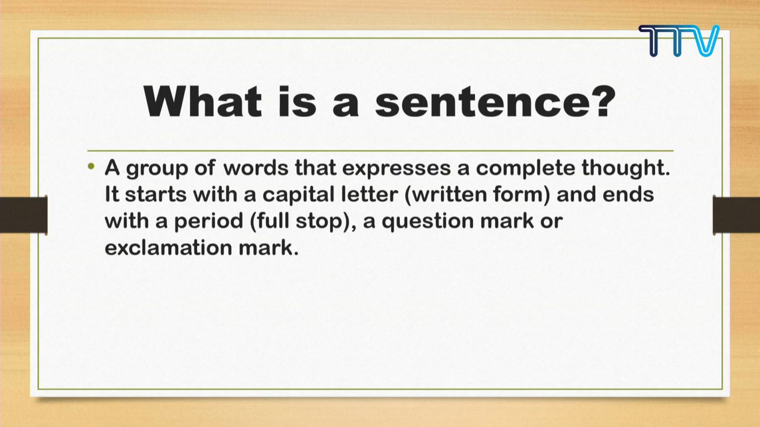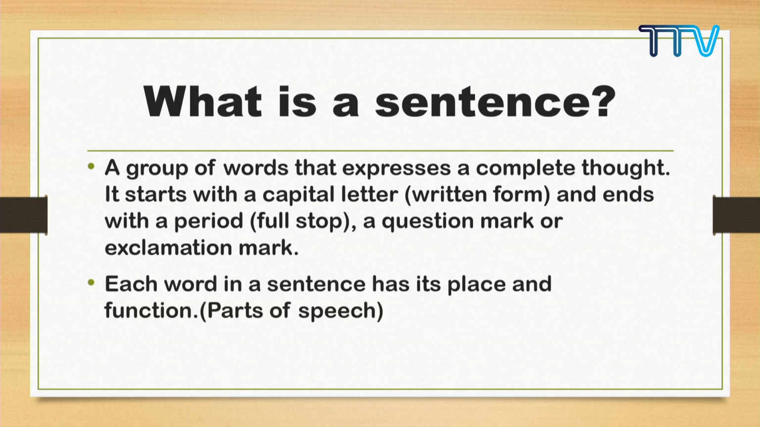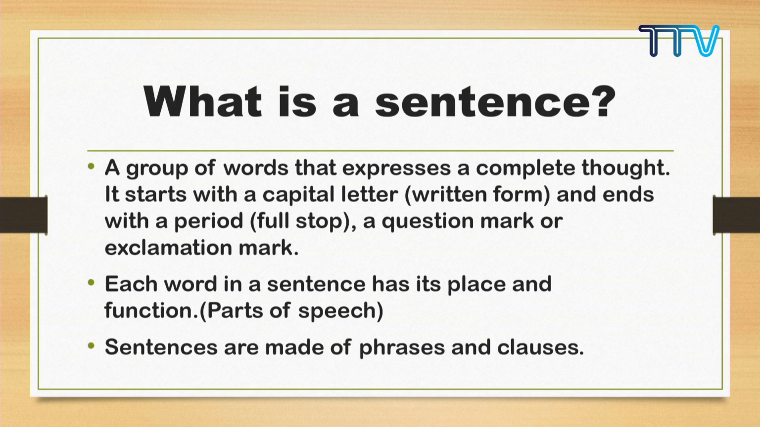In spoken form, we cannot tell whether you begin with a capital letter, but we can identify the end because there's a pause. It can also end with a question mark or exclamation mark. Each word in a sentence has its place and function. We cannot group the words in a sentence in a random order; there is a specific place. And sentences are made of phrases and clauses. You have learned about phrases.